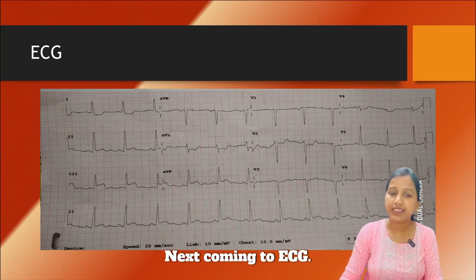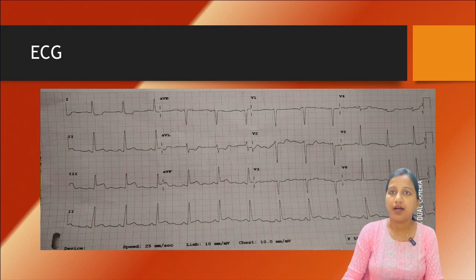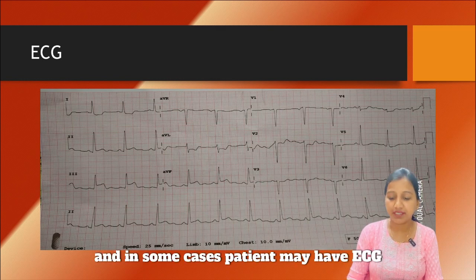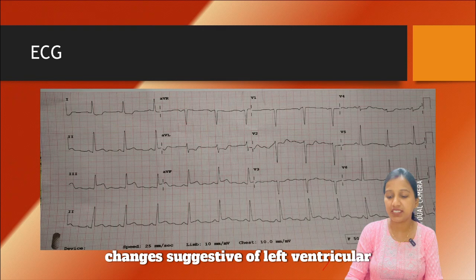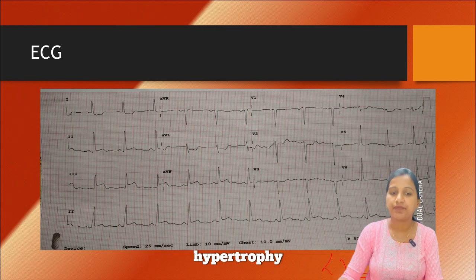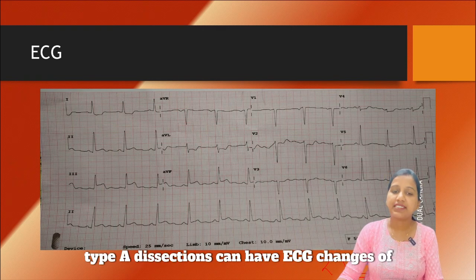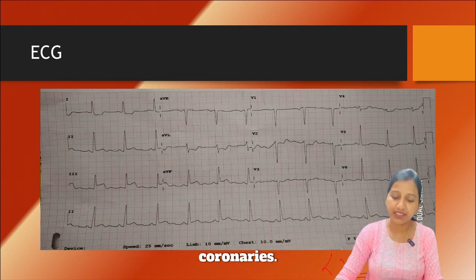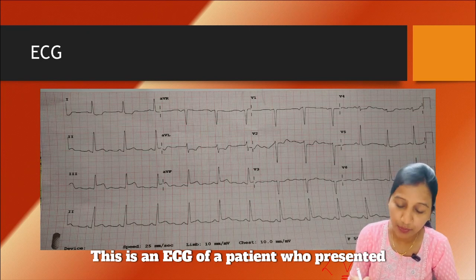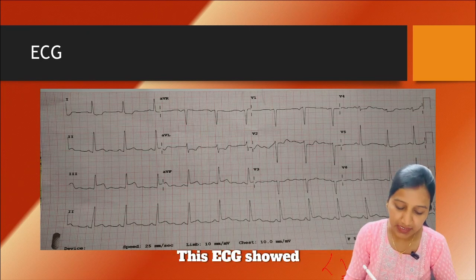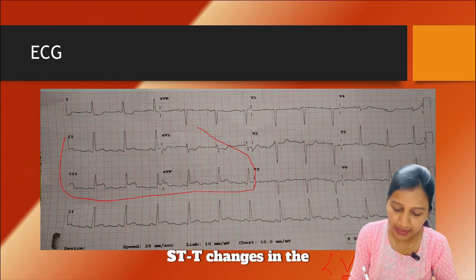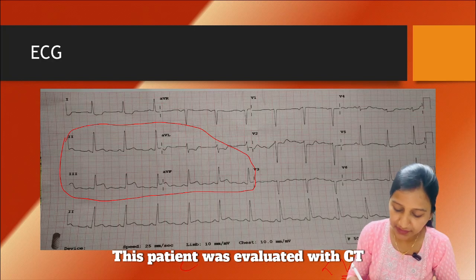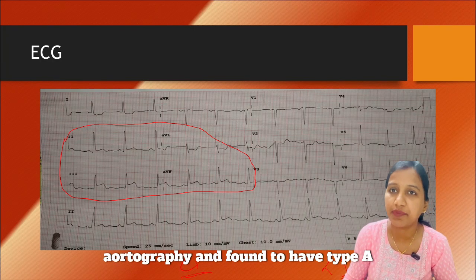Next, coming to ECG. ECG is often normal or the patient may have non-specific ST-T changes, and in some cases the patient may have ECG changes suggestive of left ventricular hypertrophy. Type A dissections can have ECG changes of STEMI as the dissection may progress to the coronaries. This is an ECG of a patient who presented with chest pain and back pain. This ECG showed ST-T changes in the RCA territory. This patient was evaluated with CT angiography and found to have type A dissection.